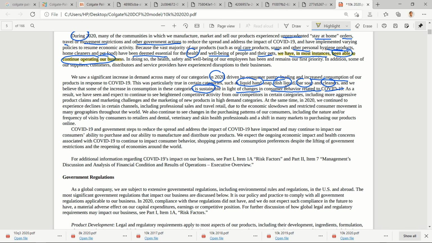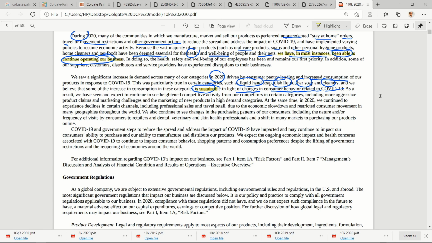All of us have become more hygienic than what we were back in 2019 or the beginning of 2020, and they are saying that we believe that at least some change would be sustainable. As COVID goes away, people would stop using sanitizers, people would stop hand washing, let's say, 5 times a day, 8 times a day.